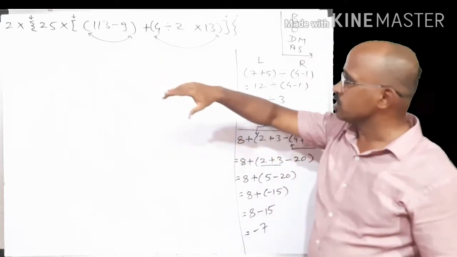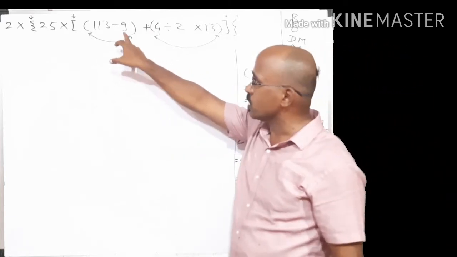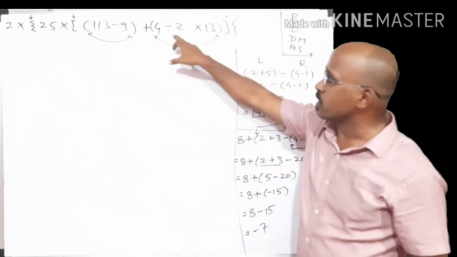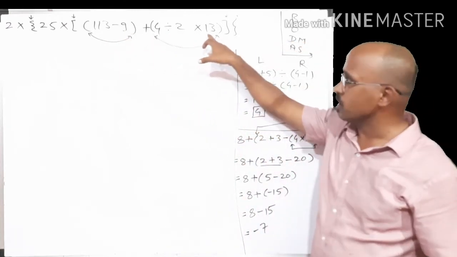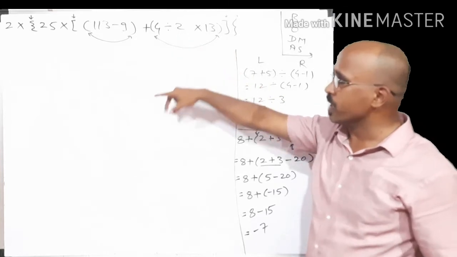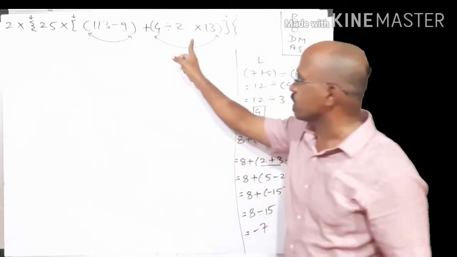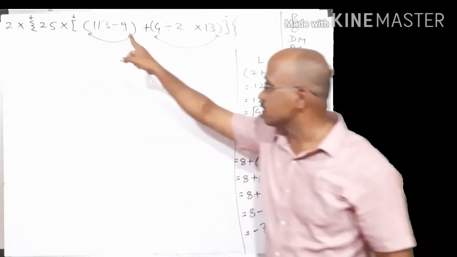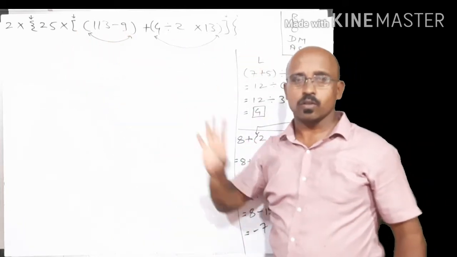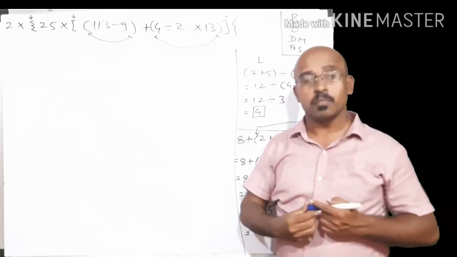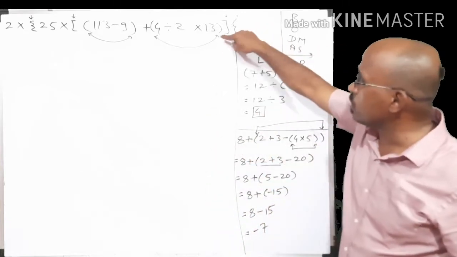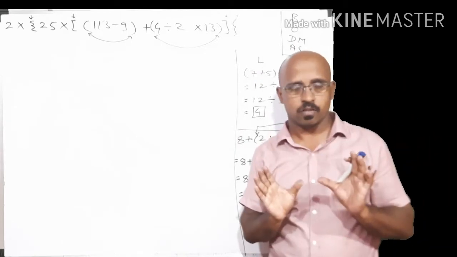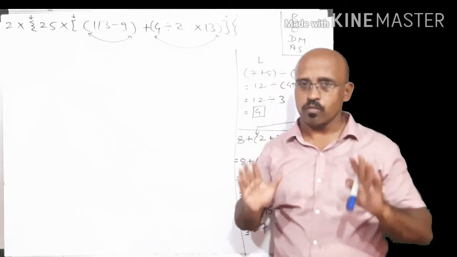Are you getting it, students? This is the innermost bracket because there is not any other bracket within this bracket. This is also an innermost bracket because there is not any other bracket in it. Whereas in this bracket there are two brackets. In this bracket there is this square bracket, and among this there are two brackets. Please remember that the symbol of the brackets doesn't matter, their position matters. The innermost bracket we have to solve first.